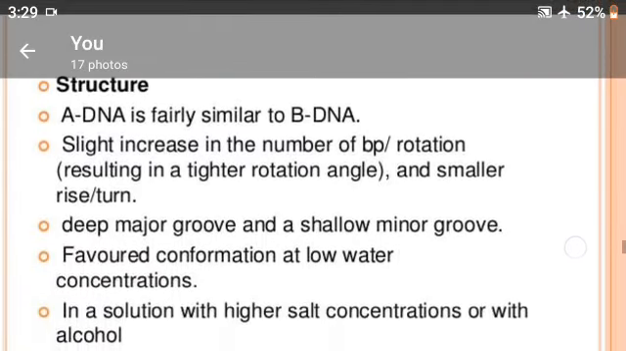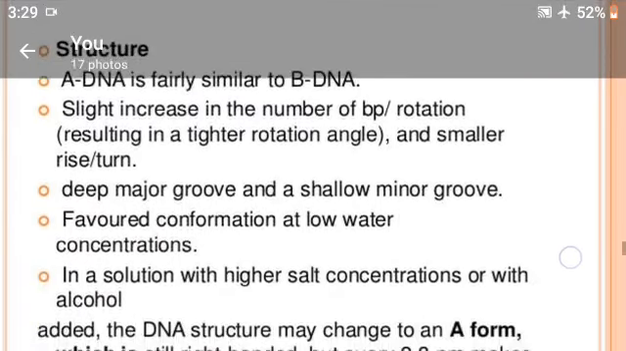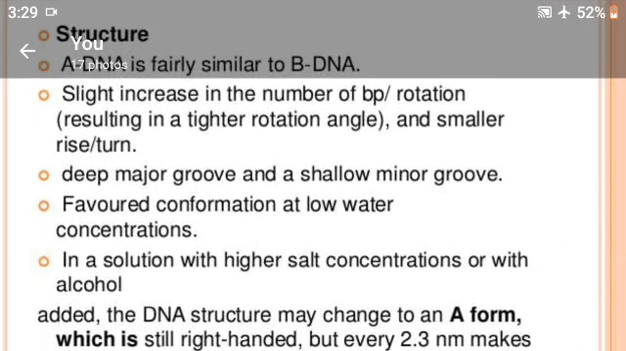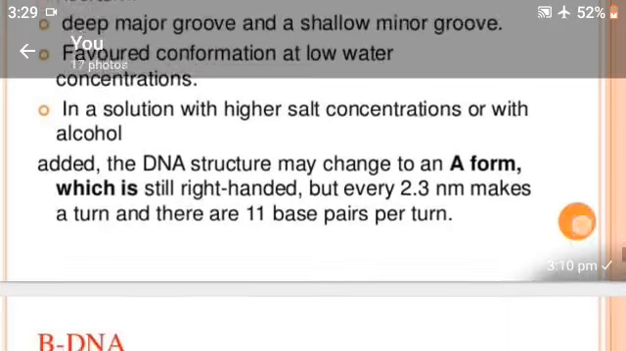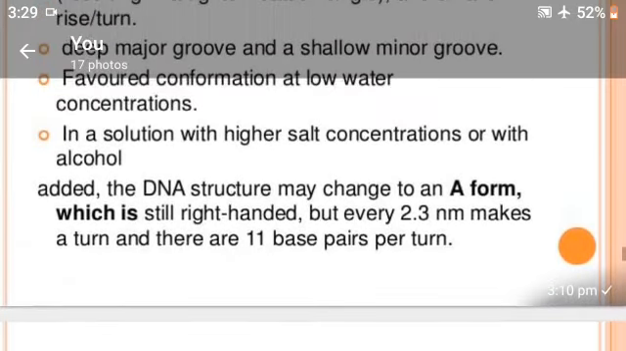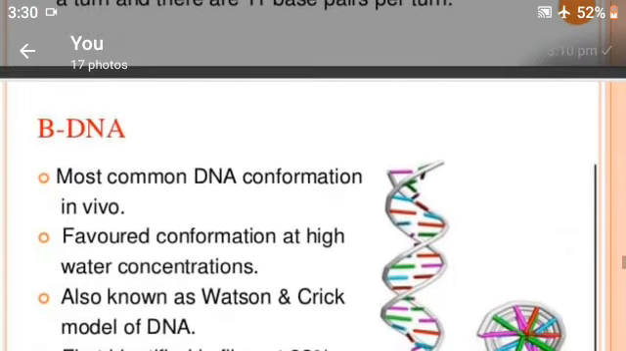A DNA is fairly similar to B DNA, with a deep major groove and shallow minor grooves. The DNA structure may change to an A form, which is still right-handed, but every 23 angstrom makes a turn, and there are 11 base pairs per turn. B DNA is the most common DNA conformation in vivo.